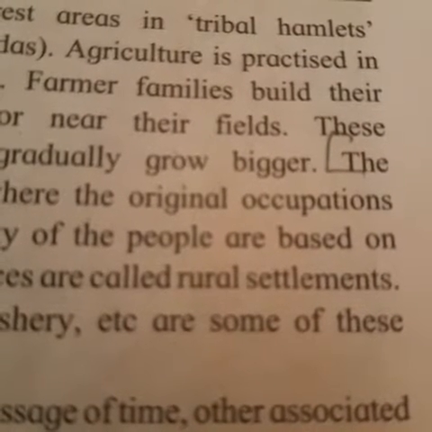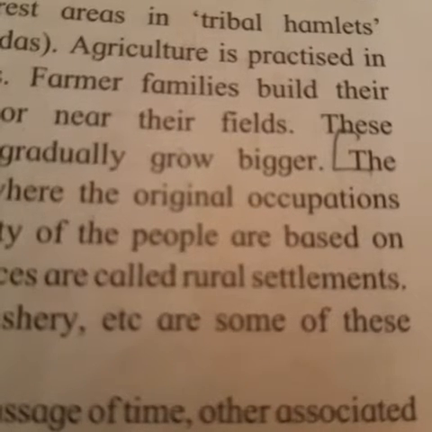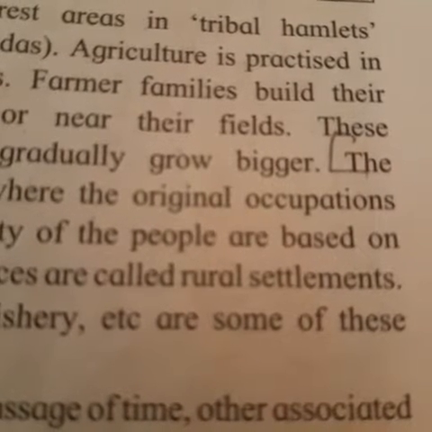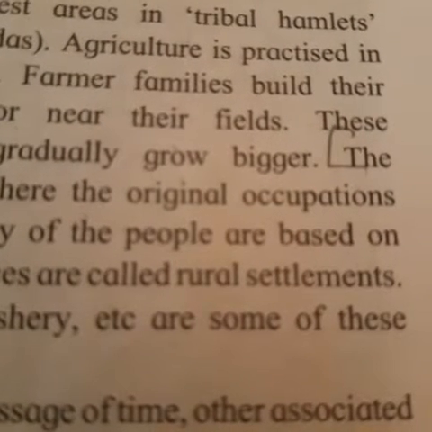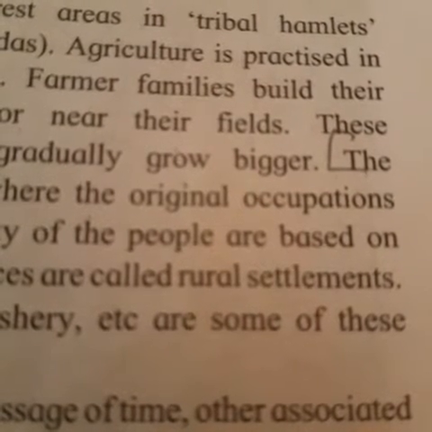Now forest dwellers or tribal people use the forest products which are available near that forest. They depend on that and make their livelihood over there. Now agriculture is always practiced in fertile areas. So where there is a fertile area, they stay over there, and the farmers' families also build their houses near their fields.